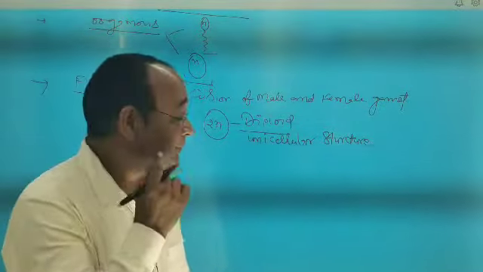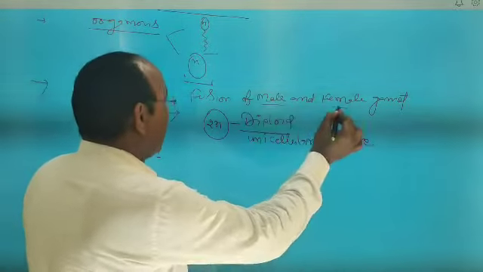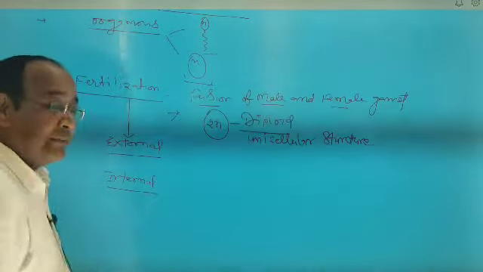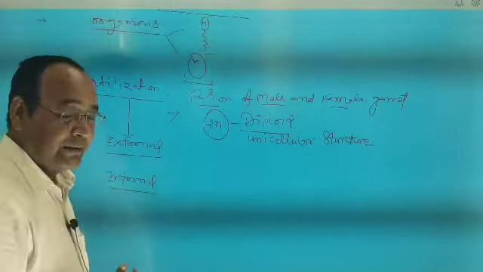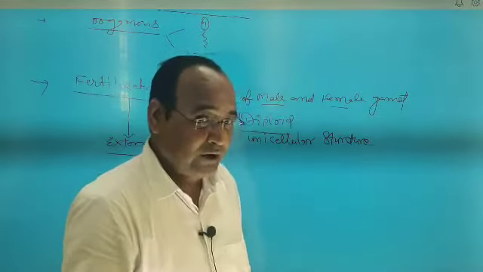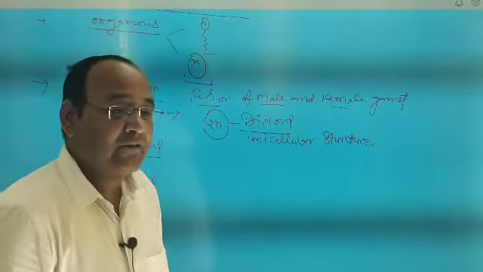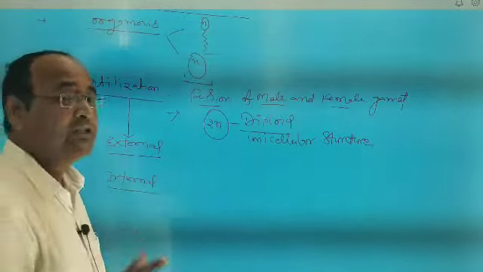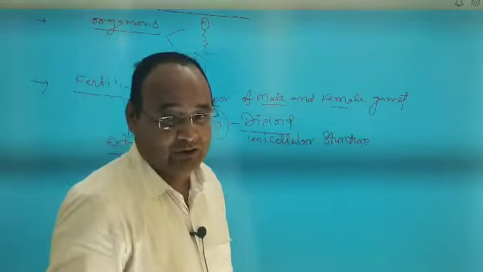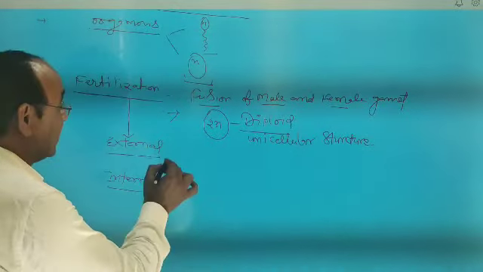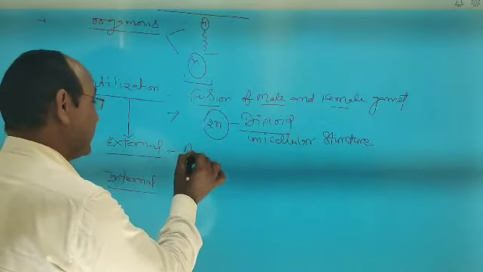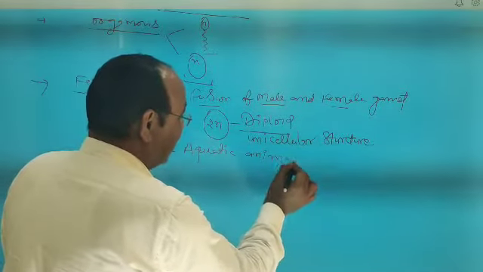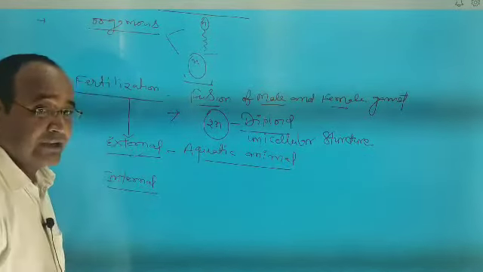Especially in external fertilization, male and female gametes are fused outside of the female body. It means the fusion of male and female gametes will happen outside the female body. I repeat, what is external fertilization? When male and female gametes are fused outside of the body and form a zygote, this process is called external fertilization. And external fertilization is especially present in aquatic animals. It means in water animals, external fertilization happens.